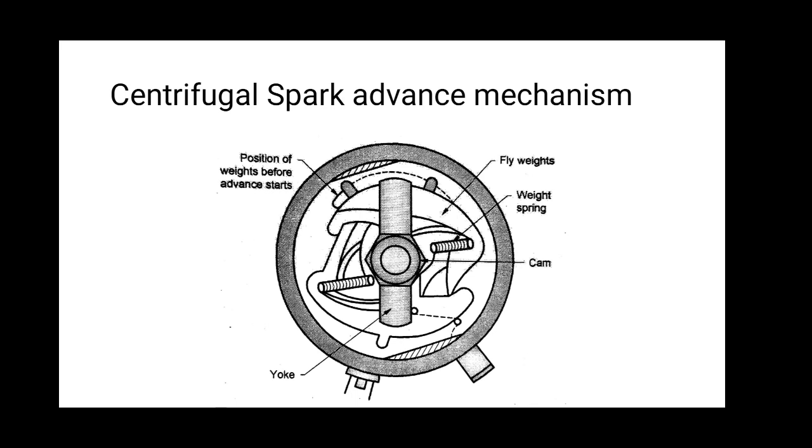As the engine speed increases, the movement of the weight under centrifugal force advances the angular position of the cam relative to the drive shaft. In this new position, the points open at an earlier time than before, and therefore the spark is advanced.